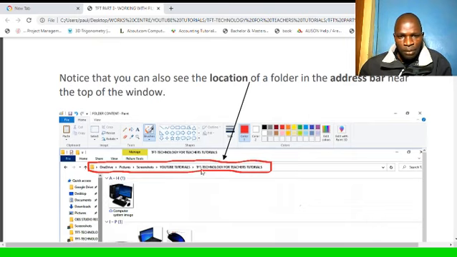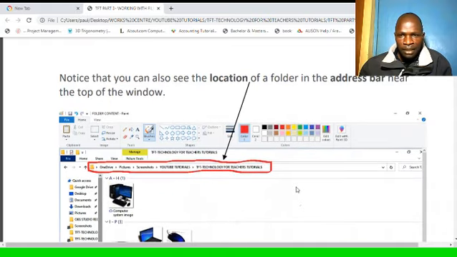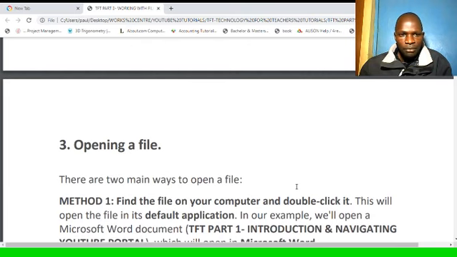So for example, the folder that I have opened here, mine, TFT Technology for Teachers tutorials, is found within another folder called YouTube tutorials, which is found in another folder called screenshots, and that screenshot is also found in another folder called pictures, which is found in the parent folder called OneDrive. So a folder can be within a folder which is also within another folder like that. You'll be able to identify where that folder is by looking at the address bar on the top of the current active folder.